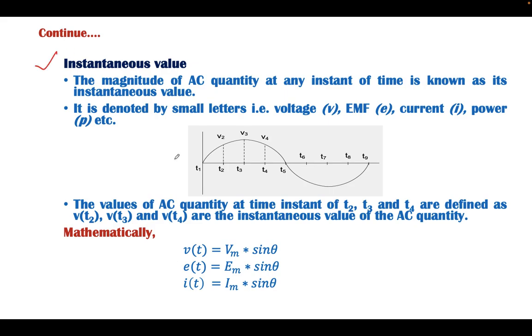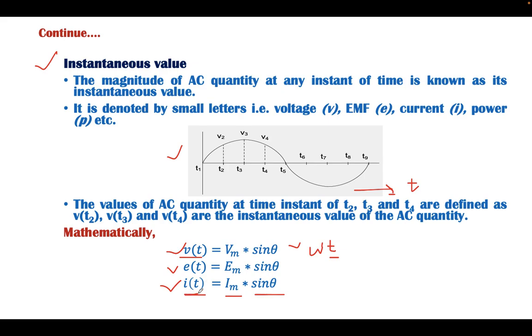Now considering the instantaneous value: for an AC quantity which changes its magnitude and direction with respect to time, the value of the AC quantity at any instant of time is known as instantaneous value. If it is a voltage function, then Vt is equal to Vm sin omega t or sin theta. If it is EMF, then E is equal to Em sin theta or sin omega t. If it is a current, then it will be Im sin omega t or sin theta. Here the instant can be defined in terms of omega t. At any value of t, we can find out the magnitude of Vt and the magnitude of It.